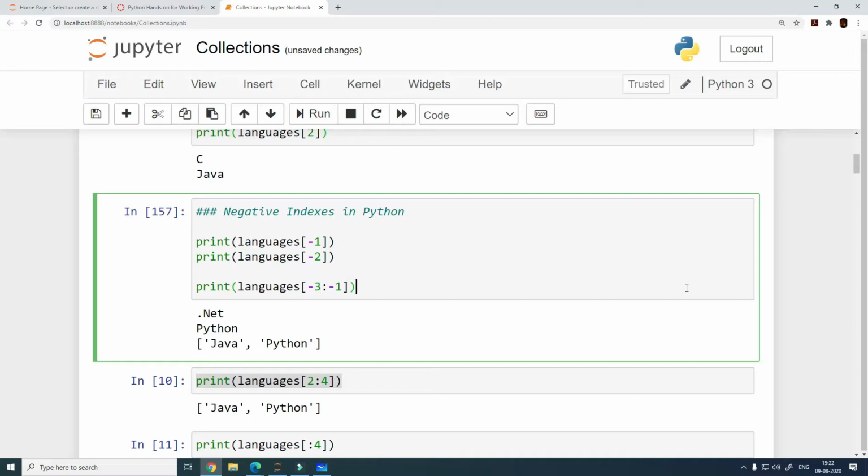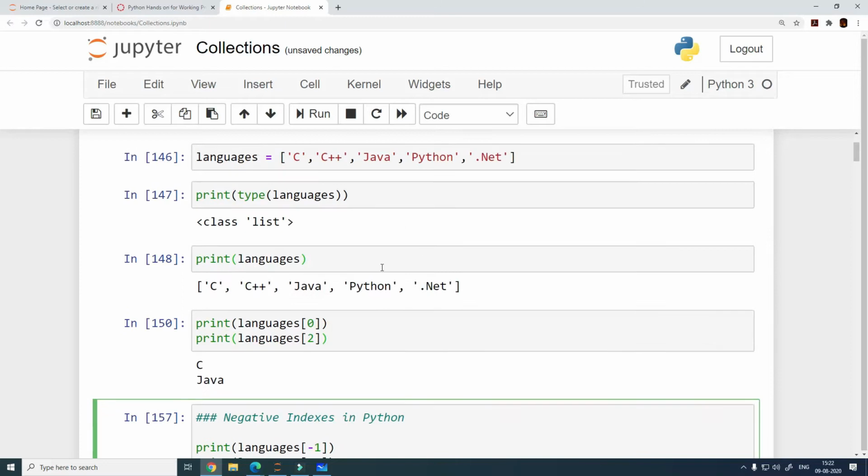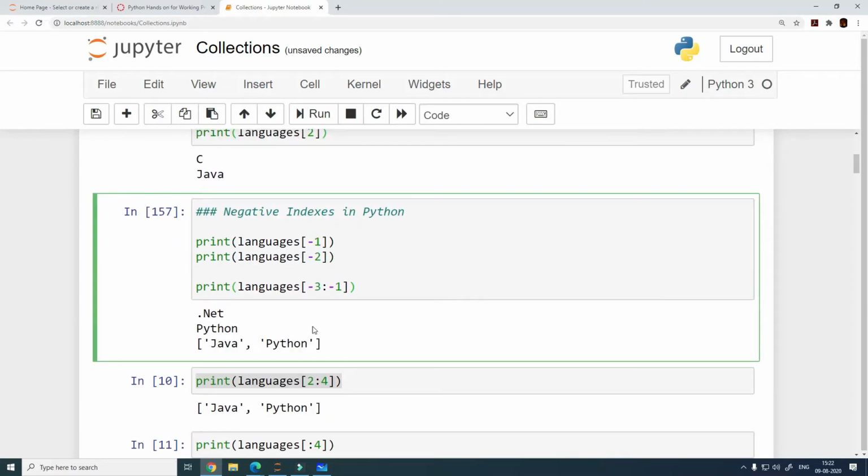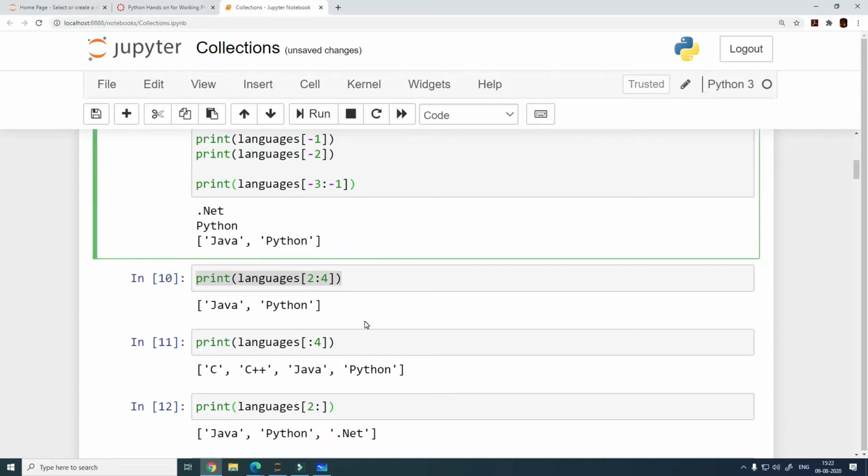Can anyone tell me what is the problem here? Why is it not printing the last two elements, Python and .NET, and instead printing Java and Python? Anyone? Just take a guess.